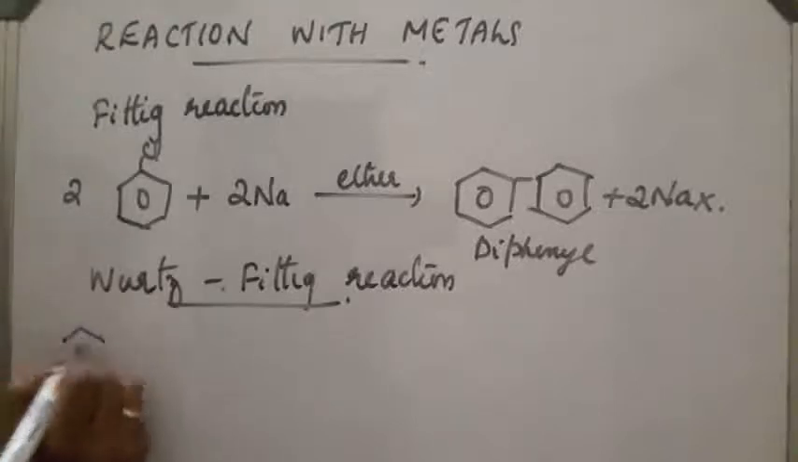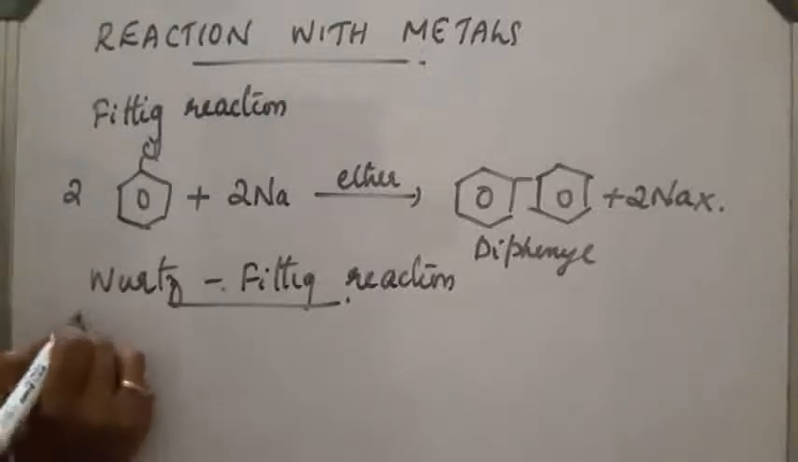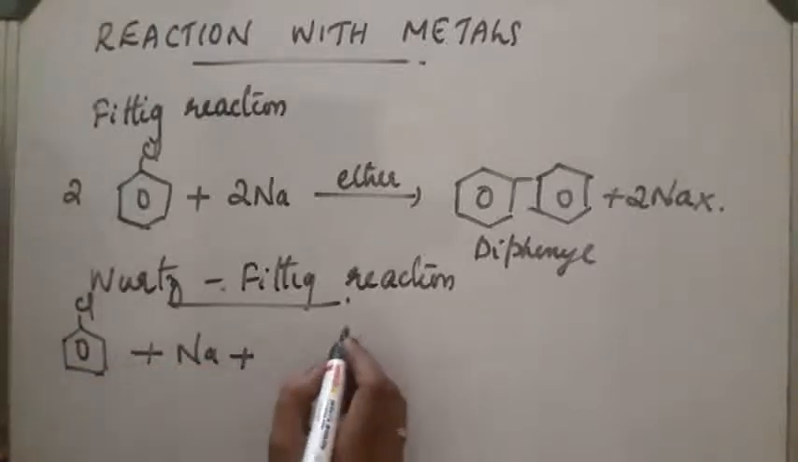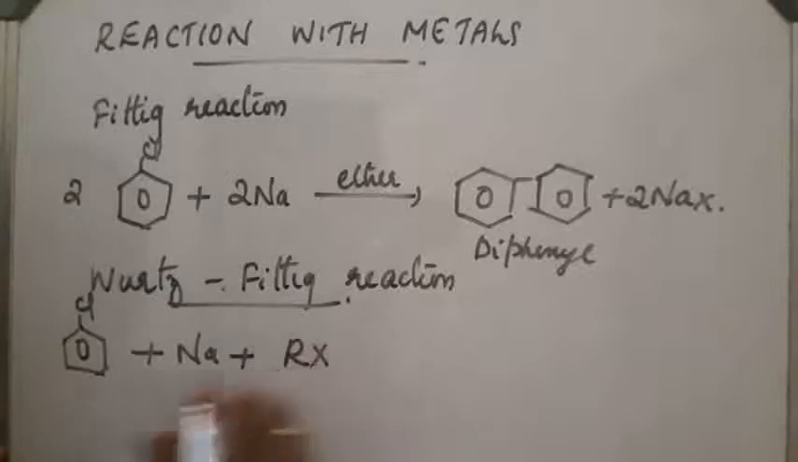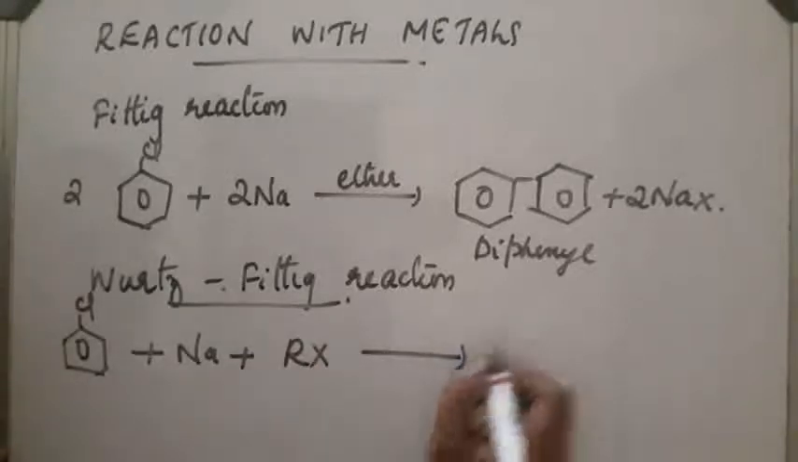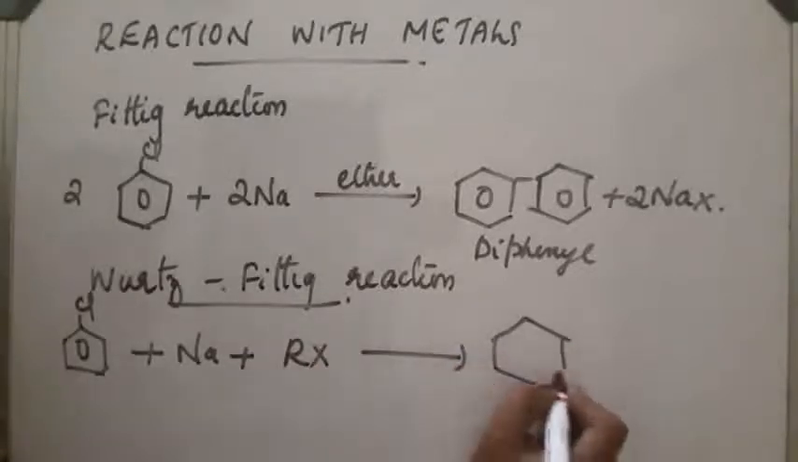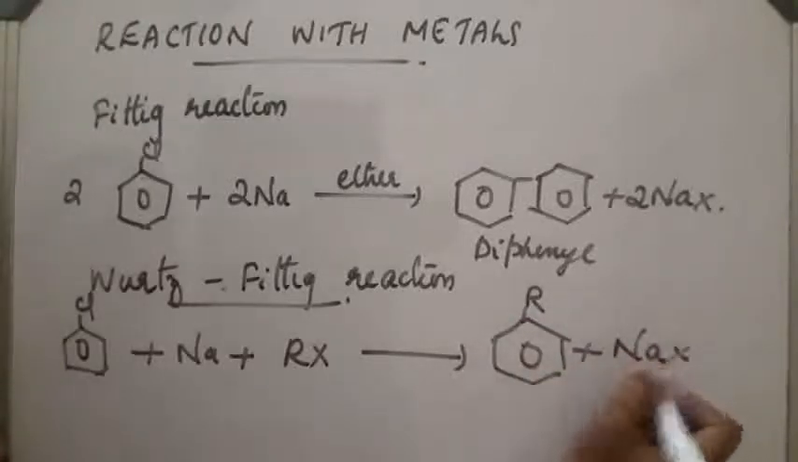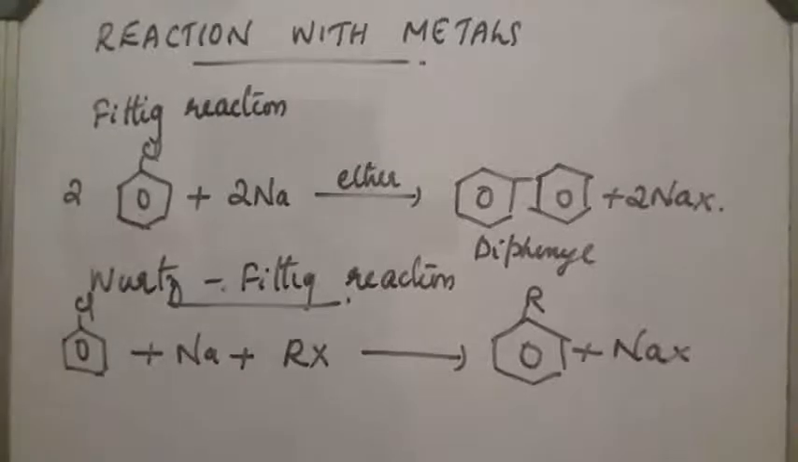Aryl halide with sodium in the presence of alkyl halide, and the product obtained will be like this, plus NaX. This reaction is called the Wurtz-Fittig reaction. Instead of RX we can use CH3Cl, so toluene will be obtained.